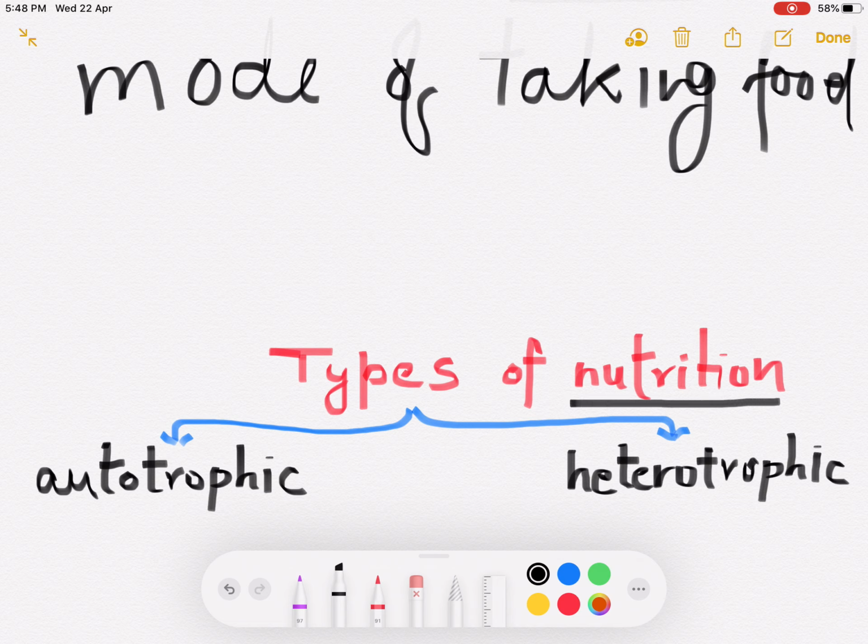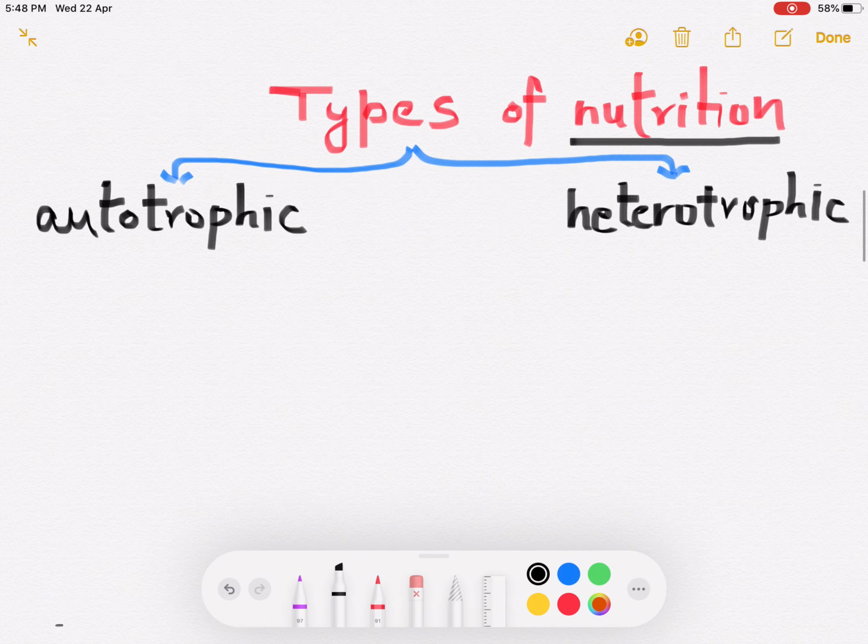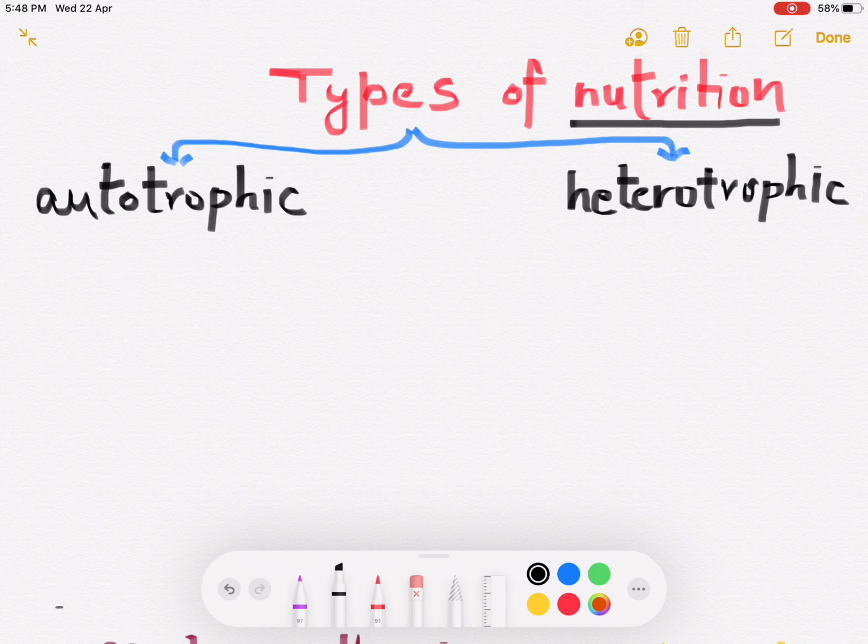Now, types of nutrition. How many types of nutrition are there? Two types: the first is autotrophic nutrition and the second is heterotrophic nutrition. Let's look at the word: first is auto. What is the meaning of auto?